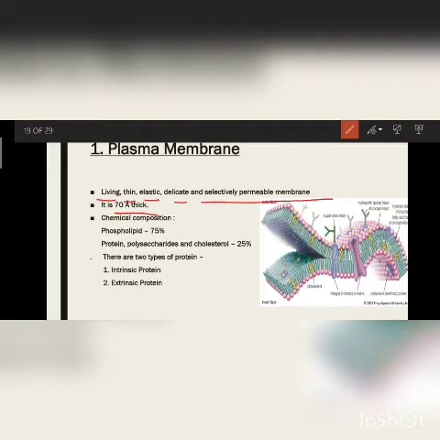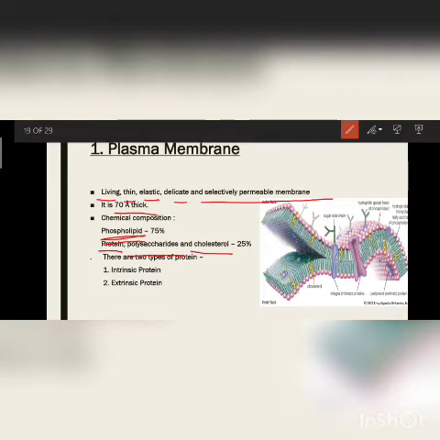Chemical composition: the plasma membrane is made up of phospholipid, which is a bilayer, meaning made up of two layers, covering 75% of the content. It also contains protein, polysaccharide, which is a type of complex carbohydrate, and cholesterol, which is a fat. These make up 25% of the total chemicals.